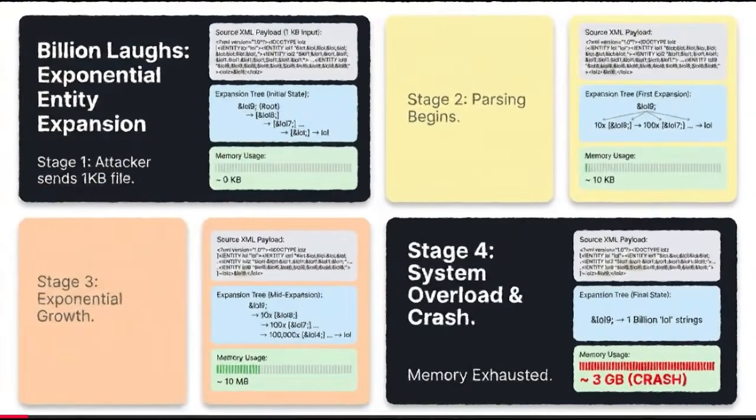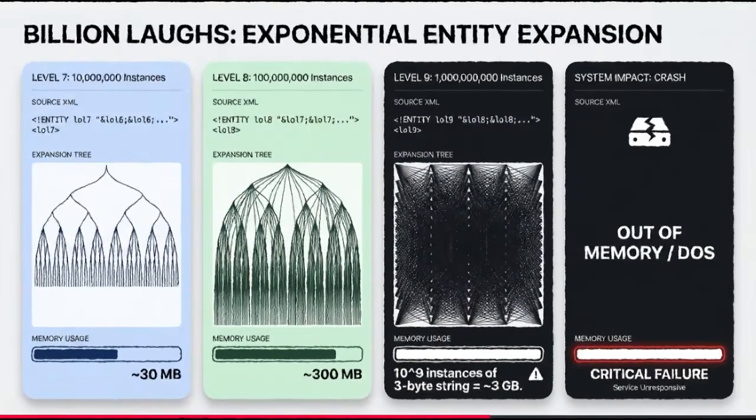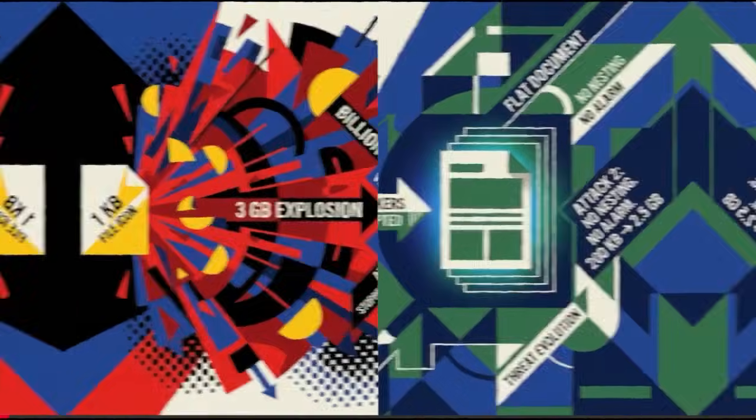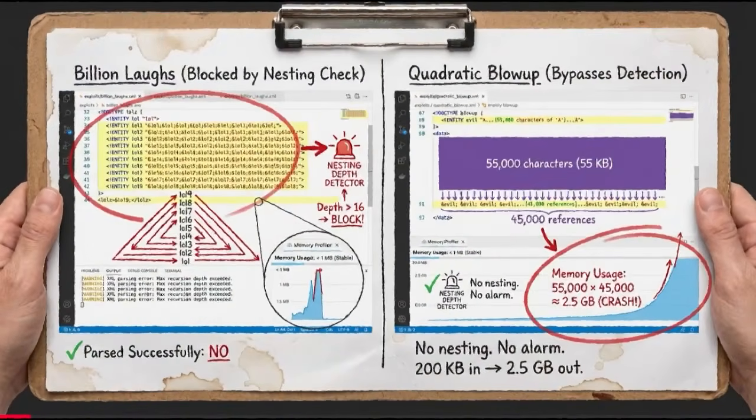I've heard of the billion laughs attack, but how does it actually crash a server? It uses exponential entity expansion. An attacker sends a tiny sub-1 kilobyte XML file. Inside the DTD, they define an entity, let's say the word lol. Then they define a second entity that calls the first one 10 times. Then a third that calls the second one 10 times. Oh, no. By the time you reach the 10th definition, you have a billion instances of a 3-byte string. So the parser tries to expand it, and that 1 kilobyte payload instantly explodes into 3 gigabytes of memory, killing the server.